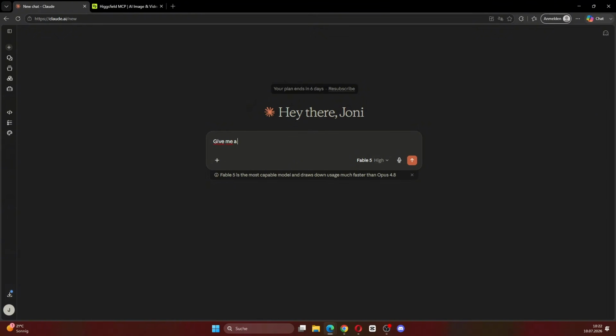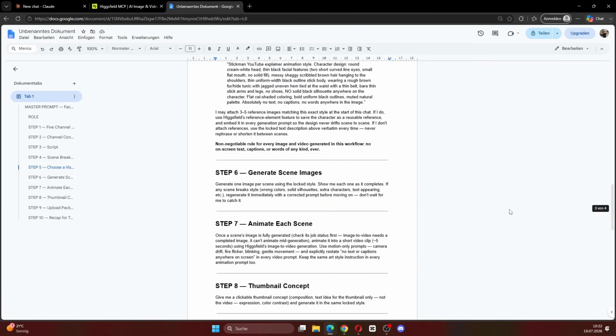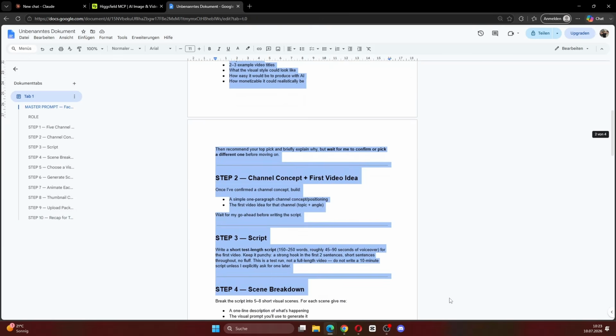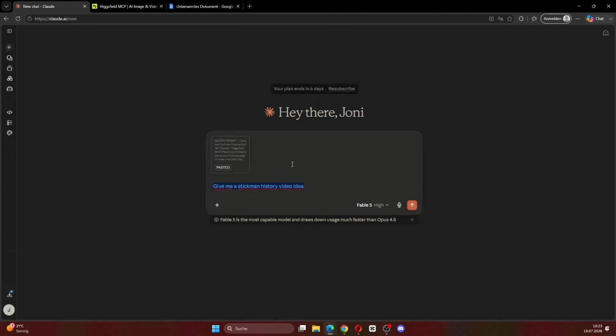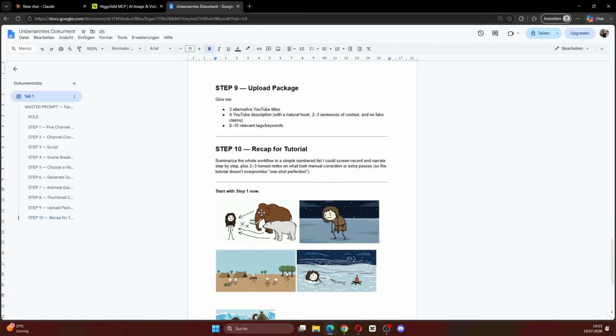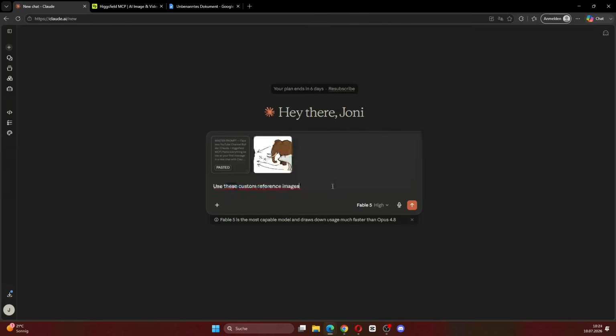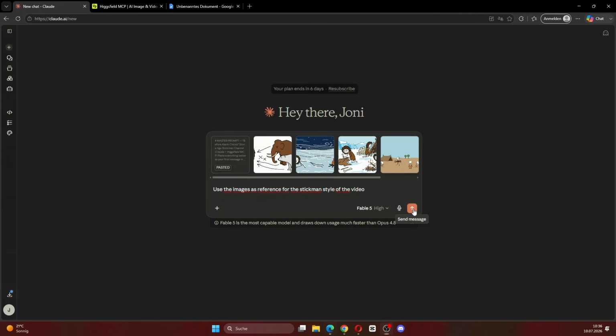Now technically we could simply type something like, give me a Stickman history video idea, and then you could start working with Claude. But I also created this master prompt right here. So what you can do is copy this prompt and paste it into Claude. I also added some reference pictures for the style. Obviously you can tweak the style later, but for now I will paste these images in as well. This way Claude understands what our videos should look like.